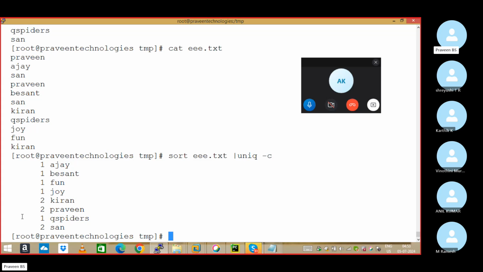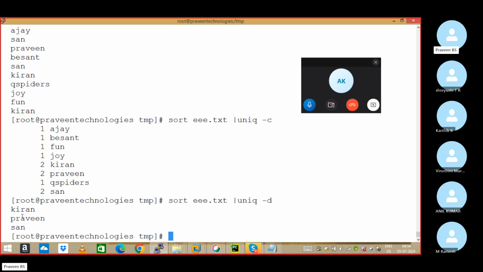Now, I want to display only duplicate content. By seeing only, you can see which all duplicates are here: Kiran, Praveen, Santosh. Unique -D will show only duplicate content. Unique -C gives the count of occurrence of each content. Unique -D displays only duplicate content. Sort file name unique removes duplicates and shows the result.